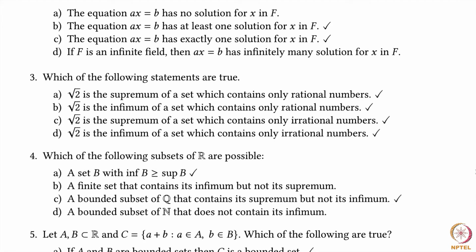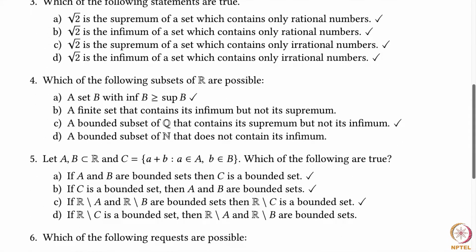A bounded subset of Q that contains its supremum but not its infimum. Well, that's again easy. Look at all the rational numbers between 0 and 1, but 1 is also there in that set. So it will have its supremum but not its infimum. A bounded subset of N that does not contain its infimum. Well, this is not possible. This is famously known as the well-ordering property of natural numbers. Every non-empty subset of the natural numbers always contains a minimum element.